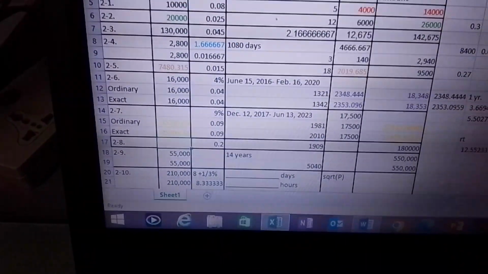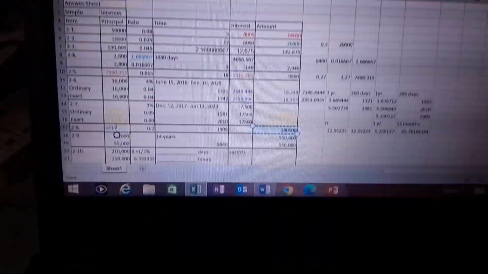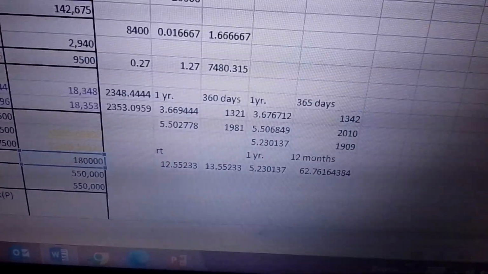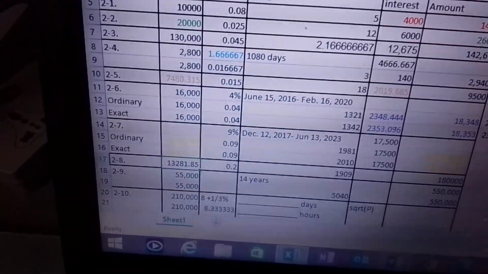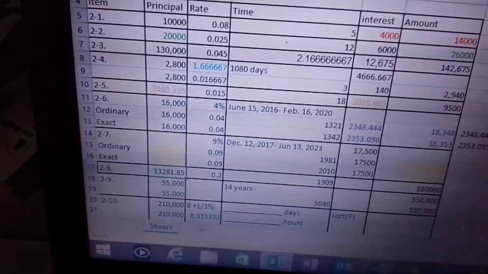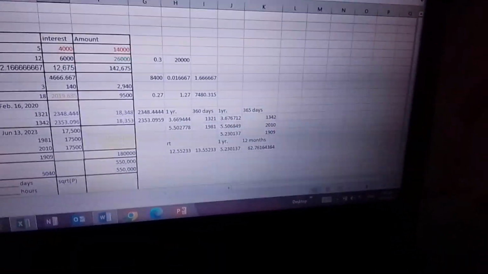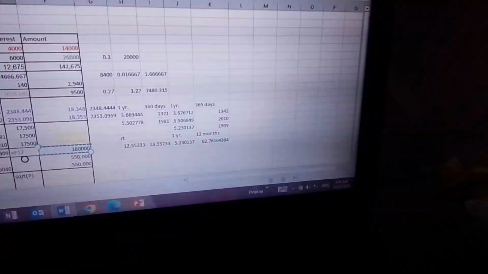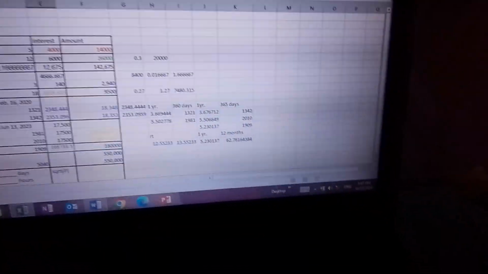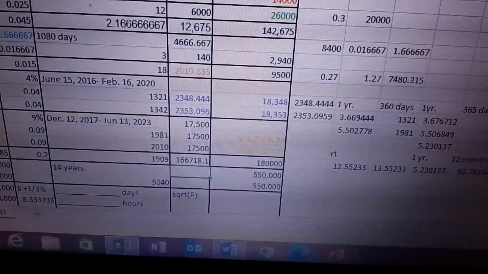So, therefore, what we will do, going back to our principal, to get the principal, or the present value, press equal, the future value of 180,000 pesos, divide by, what's the answer? What did we get? The 13.55. And what answer did we get? We get the principal of 13,281.85. Now, all we have to do is A minus P to give you the I, and therefore, these are interest.